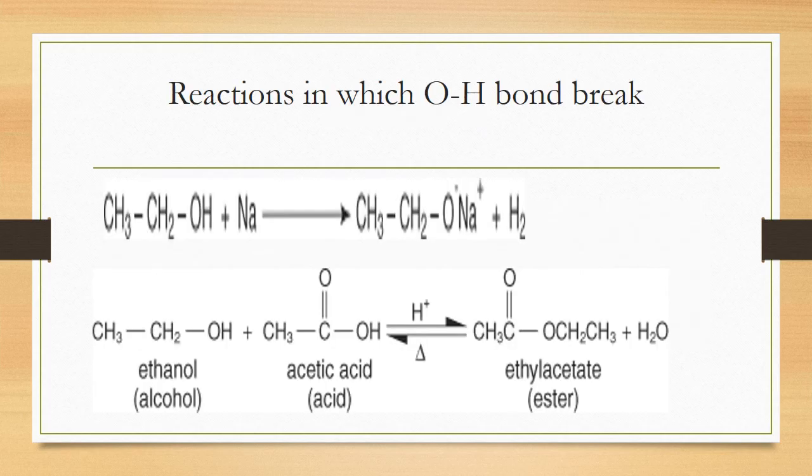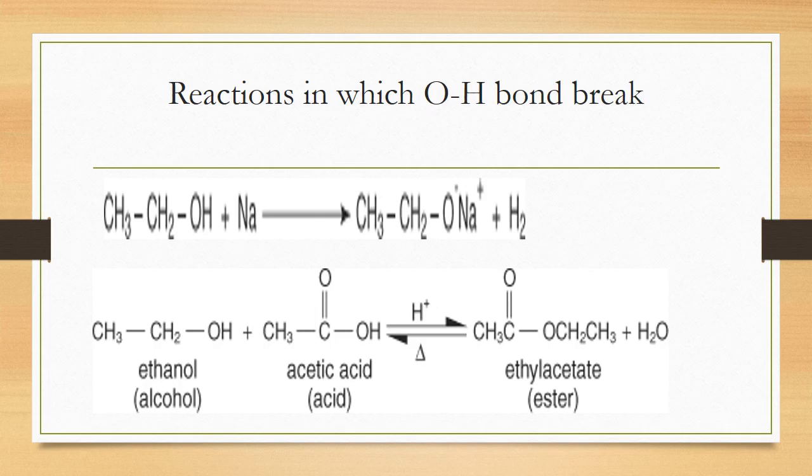The following are the reactions in which the O-H bond breaks. For example, in CH3CH2OH, the hydrogen from this bond is lost. If an organic compound gives a proton, then we call it an acid, so you can say alcohol shows acidic behavior. Why does it show acidic behavior? Because polarity develops here.